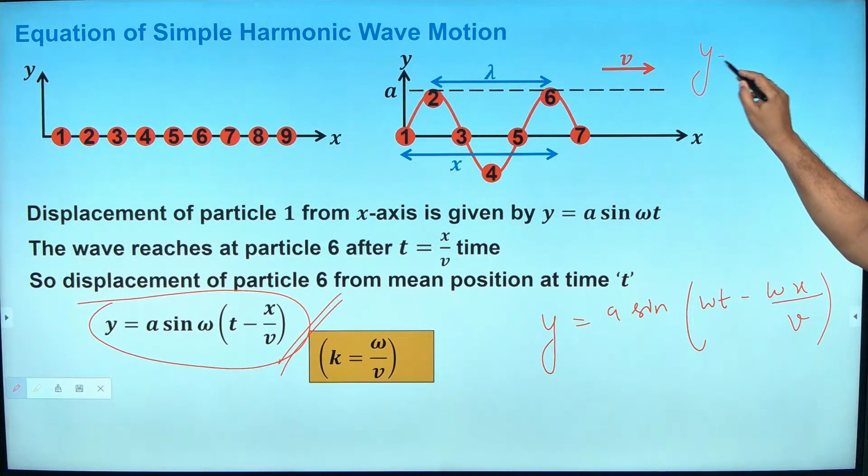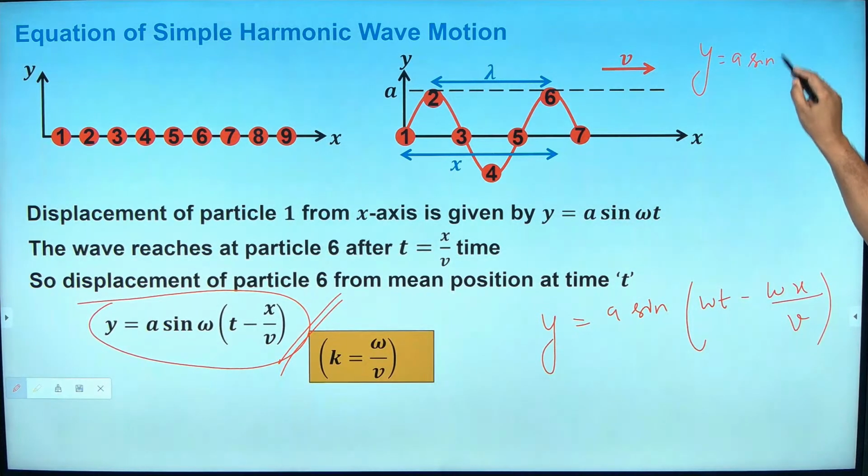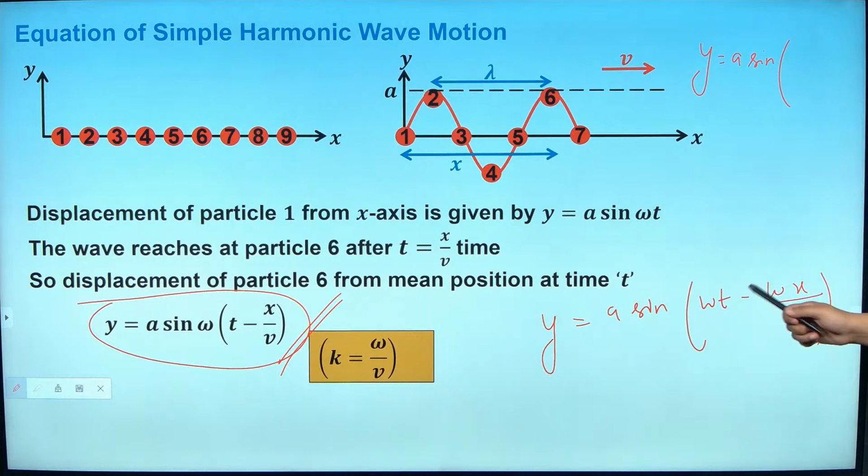y will become equal to a into sin. What is omega? Angular velocity. Yes, what is that? 2 pi by t, isn't it? 2 pi by t, into small t minus omega, which is 2 pi by t, and here what you have? v you have, and above what you have? x you have.